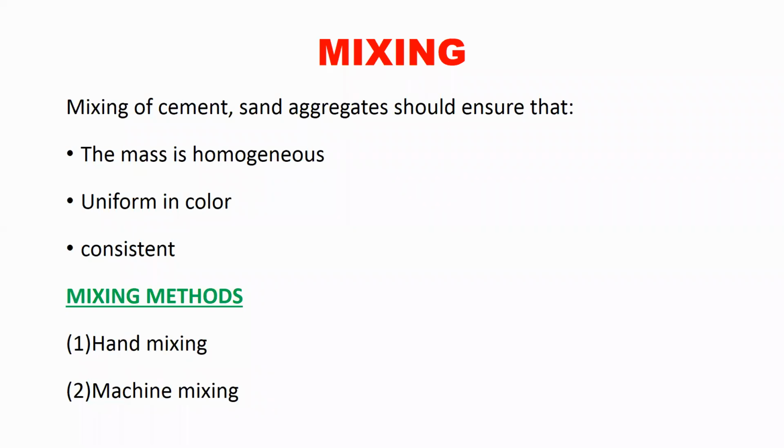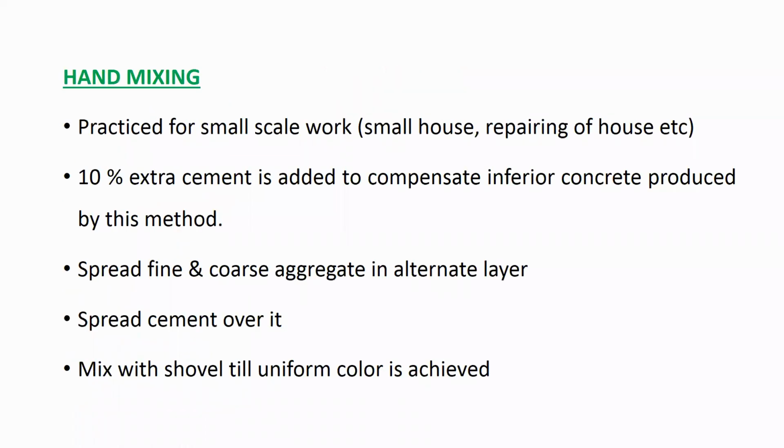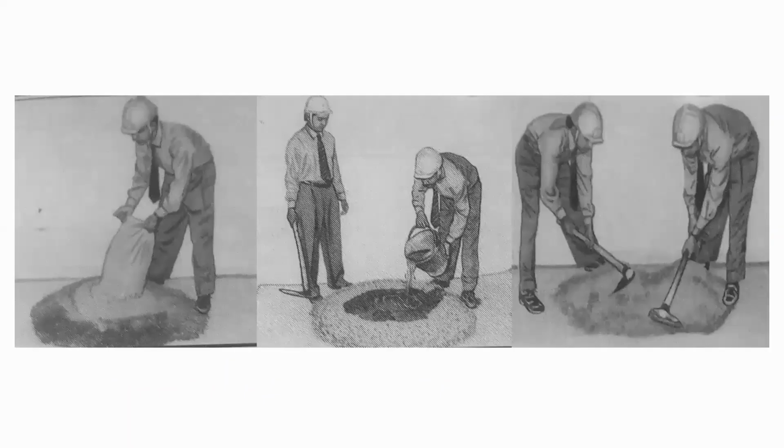In mixing also, again, two methods are there. One is hand mixing and another is machine mixing. What is hand mixing? In the hand mixing process, you will mix the concrete with the help of a shovel, by hand itself. It's a manual method. When you are hand mixing the concrete, you have to add 10% extra cement, because some amount of cement will get wasted when you are mixing by hand.